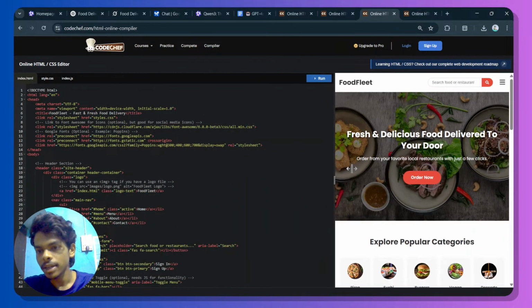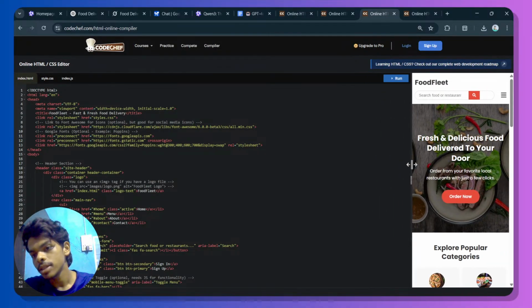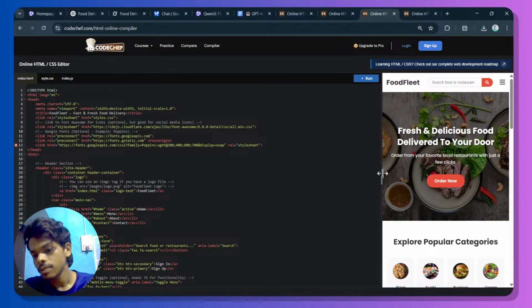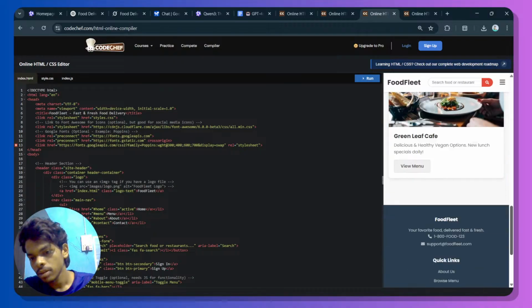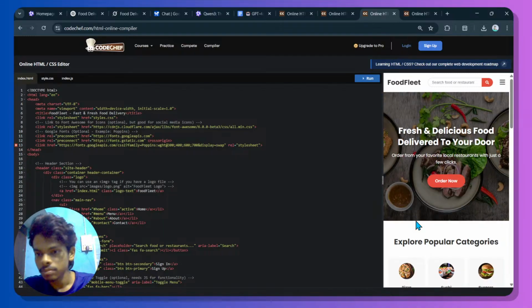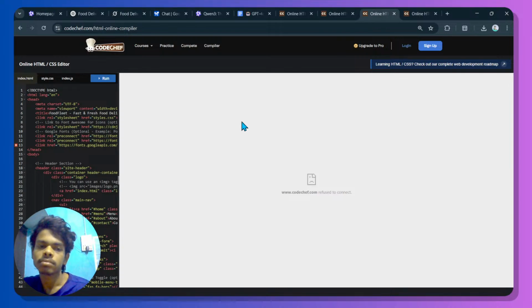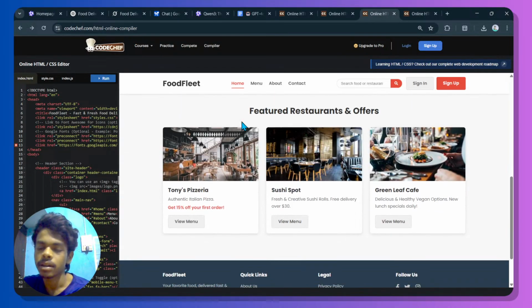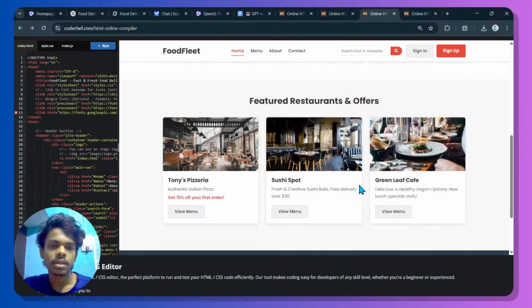Is it responsive? I didn't test it. Yeah, it is responsive too. You can see, as we go to the mobile phone version, it is responsive and working properly. It is nice. Wow, view menu and everything. It is so nice. If we click on menus, what happens? Nothing. Yeah, because it has not added other pages, so it is not going to work. But yep, it's nice.